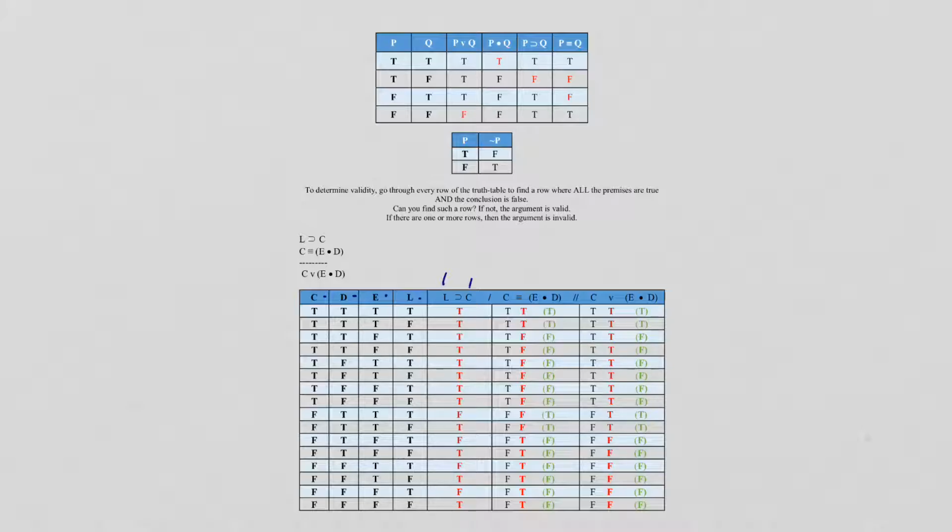And then again, with the triple bar, if it's the same, it's true. If it's different, it's going to be false. The end here, again, do E dot D first, bring it together with the C, and then the last step is always the same, and this one's pretty straightforward. So you want a false conclusion, so I always start with the conclusion over here.